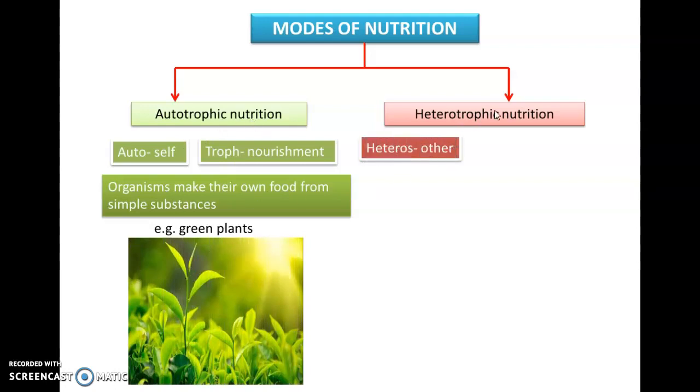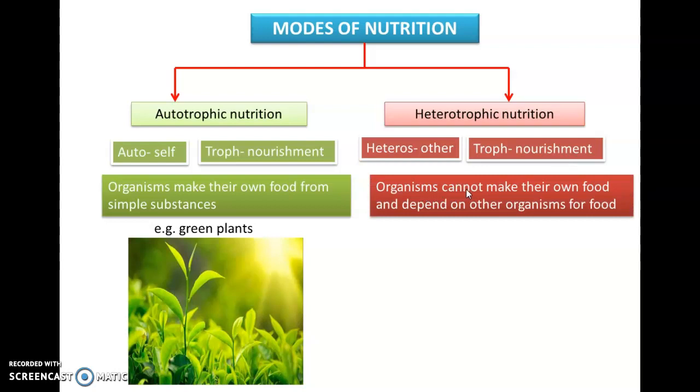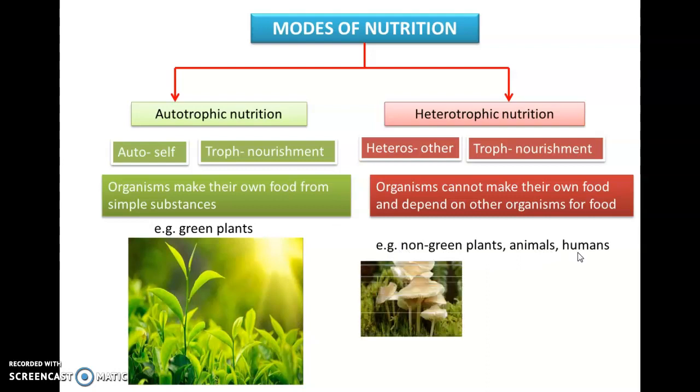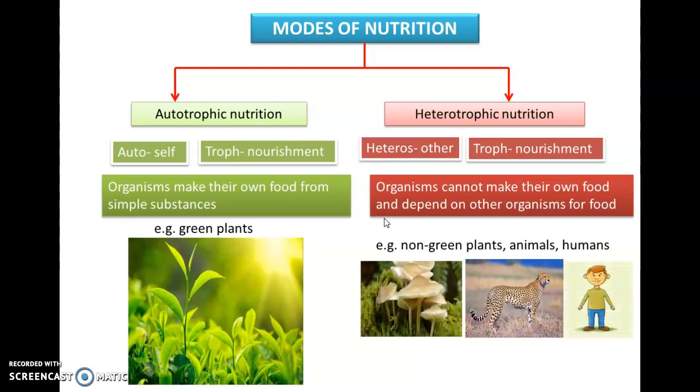On the other hand, in heterotrophs, hetero means others and troph means again nourishment, which means organisms that cannot make their own food and depend on other organisms for their food follow the heterotrophic mode of nutrition, and those organisms are called heterotrophs. For example, all non-green plants, animals and humans are examples of heterotrophic mode of nutrition. In this chapter, we'll learn about nutrition in plants.